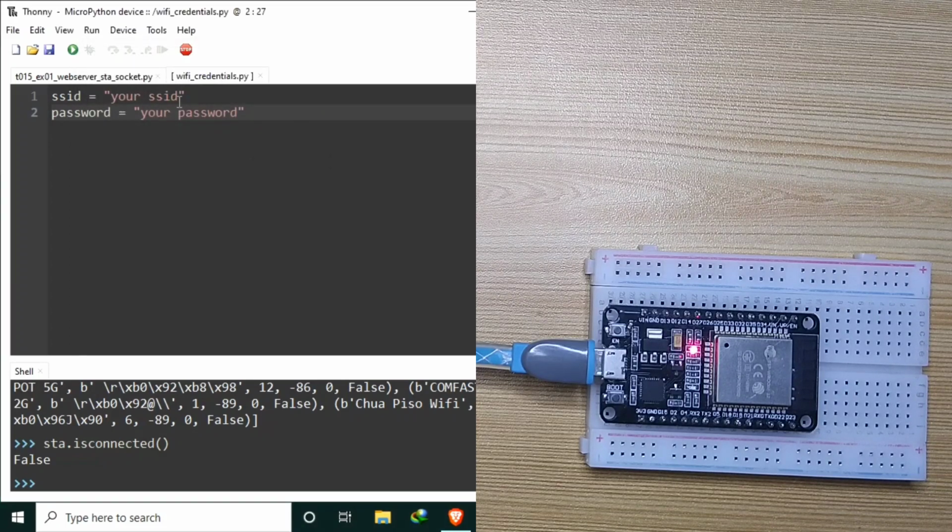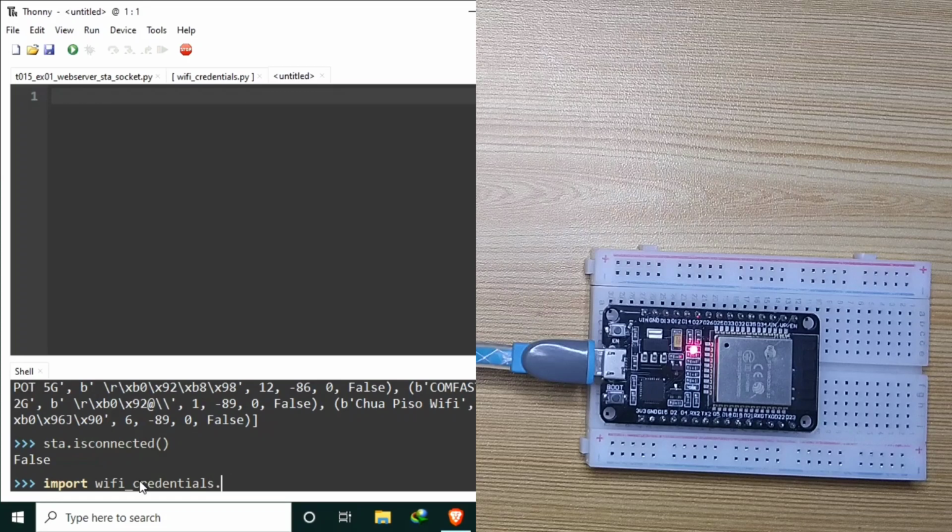You will need to change your SSID according to the name of your Wi-Fi router or your access point and the respective password. Let me modify the wifi_credentials.py according to my Wi-Fi router. Okay, I'm back. Now in order to use the Wi-Fi credentials file that we recently created, we need to import it. So that is import wifi_credentials. No need to put the extension. Just leave it like this.